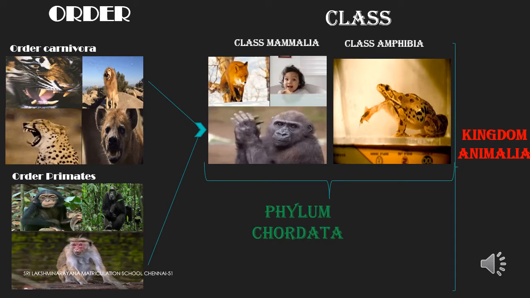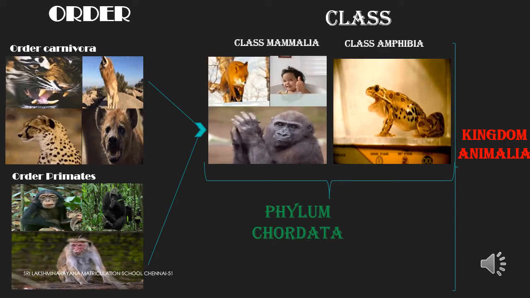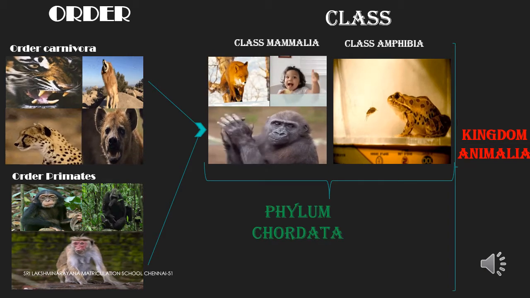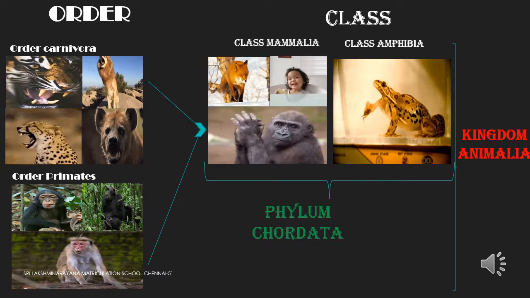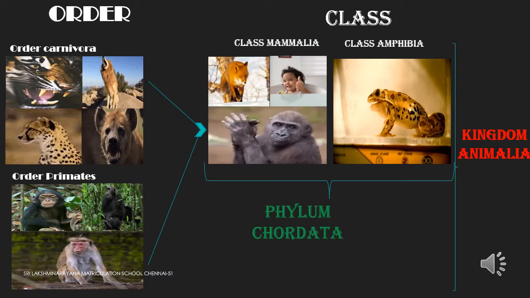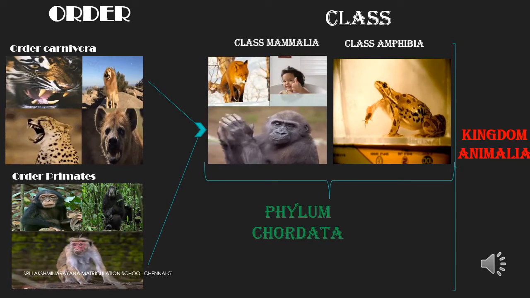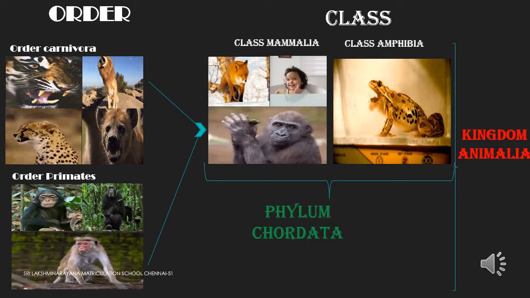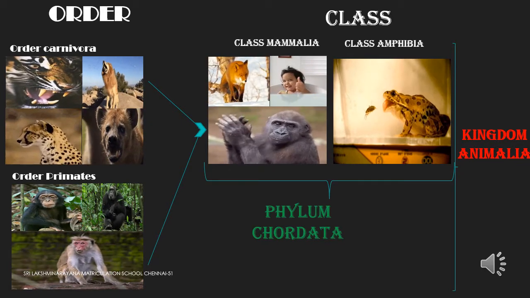Children, in this slide I am showing the animals belonging to the order Carnivora and order Primates. The animals belonging to order Carnivora have well developed pointed canine teeth and all are flesh eating animals. The animals belonging to Primates have forward looking eyes and grasping fingers. Order Primates and order Carnivora belong to a single class, which is the next category, called Mammalia.